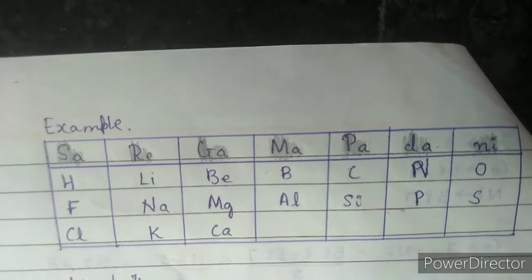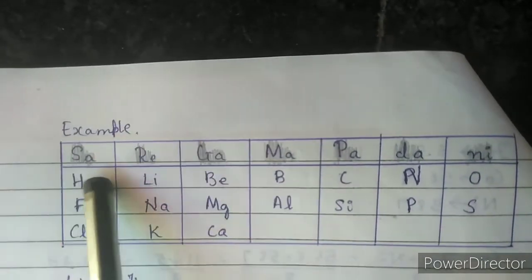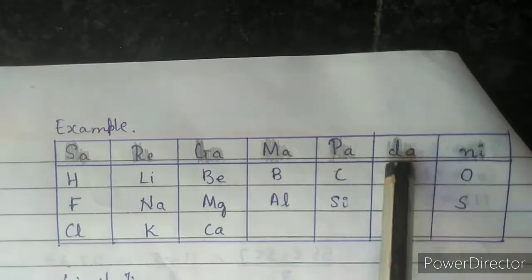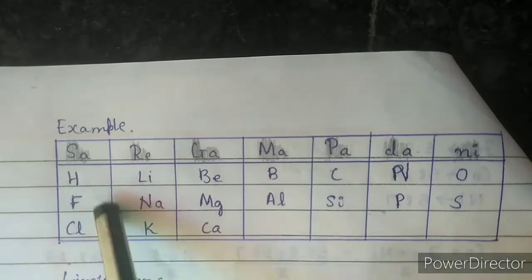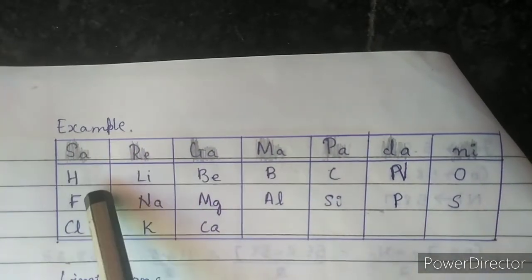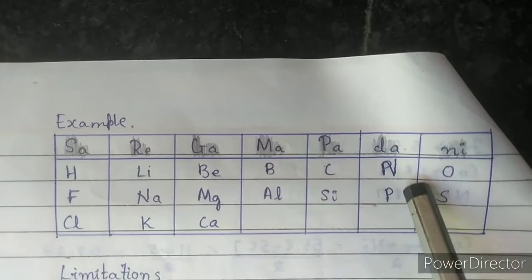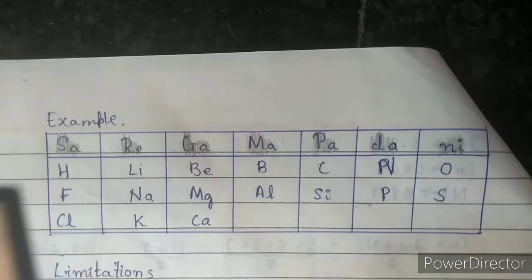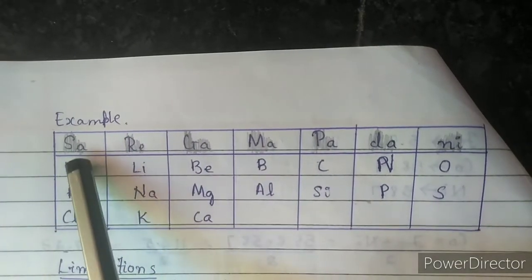See here, you can get the columns like this. Make a column where the headings will be sa, ri, ga, ma, pa, da, ni, which are the notes of music. 7 notes were written here. First element, and when you arrange the other elements in increasing atomic masses, the 8th element which will be coming will have the same properties as the first.